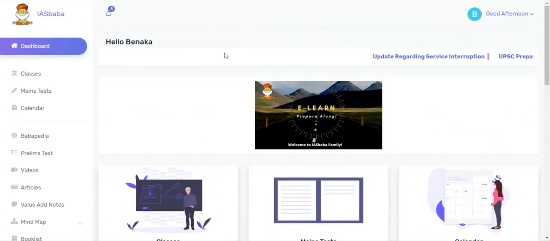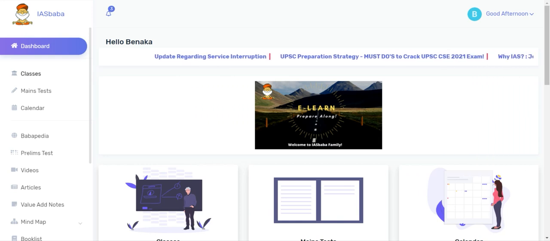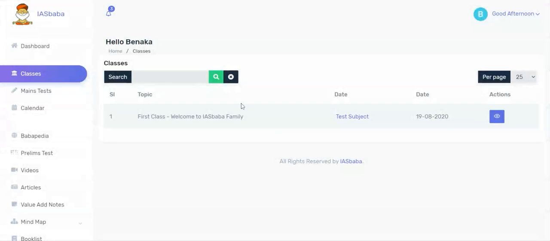Now, let's get on to the next slide. First, I will explain about the ECLP program. Then, we will move on to ILP. The first thing we see on the left is classes. Once we click on classes, all the details of the classes for a particular course will be displayed here.